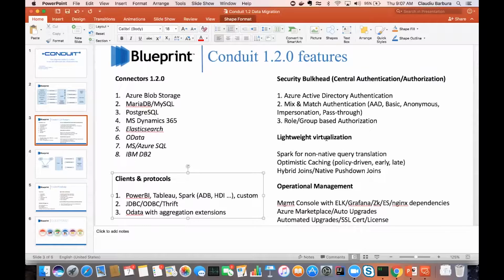And in the lightweight virtualization, part of our core value prop, we use Spark for non-native query translation. As I mentioned earlier, we are an optimistic caching layer. It's policy-driven.